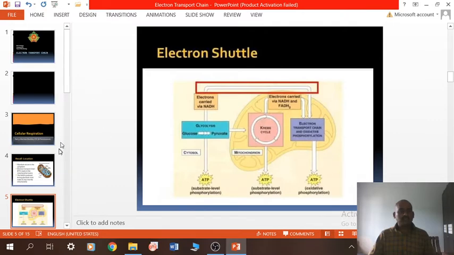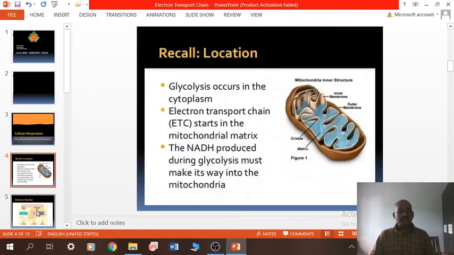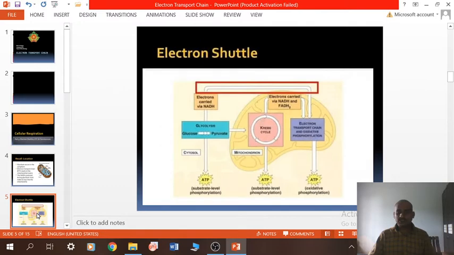So it has different mechanisms. For example, an electron shuttle means the electrons present in NADH come and are introduced into the mitochondrial matrix through some different compounds, and they can produce energy in the form of ATP in three different ways.